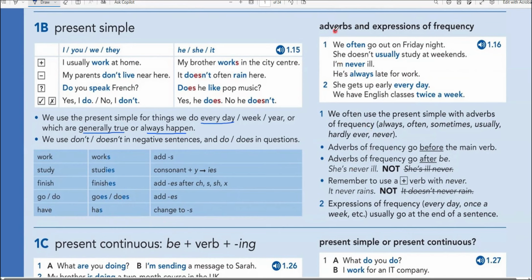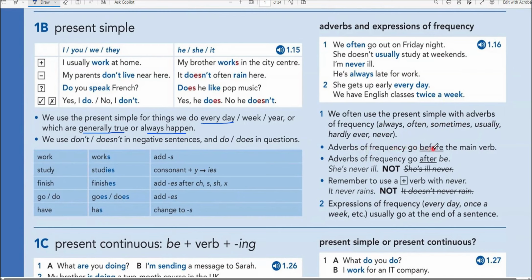So the next thing to know about present simple is adverbs of frequency, as I said earlier. We use adverbs of frequency with present simple to talk about routine activity, like always, often, sometimes, usually, hardly ever, never. Always means 100%. Never means 0%, it never happens. Often, sometimes, usually, hardly ever are between always and never.